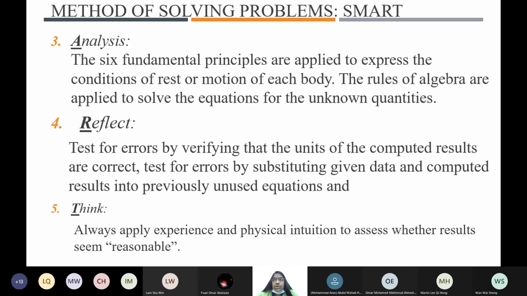And then reflect. Once you got the answer, you must look for the alternates. Study like that. What if it increases, decreases? What are the other alternates? And then think. Always apply experience and physical intuition to assess whether the results seem reasonable. Yeah, that is most important. Although it is mentioned here or not, it is to be practiced from the beginning. You should have an idea, right?